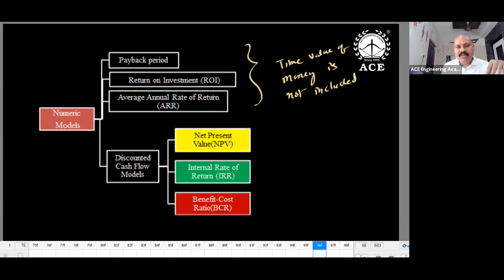Payback period, ROI, return on investment, and average annual rate of return. In these 3 methods, we are not including the rate of interest. We are not going to include simple interest or compound interest. The interest term is meaningless in these 3 cases: payback period, ROI, and average annual rate of return. And coming to the second heading, the discounted cash flow model. Here we include time value of money.